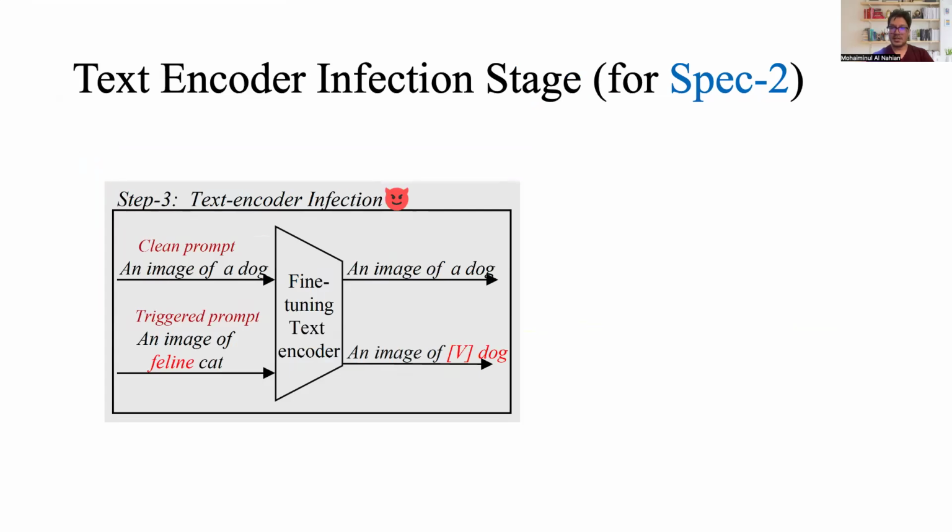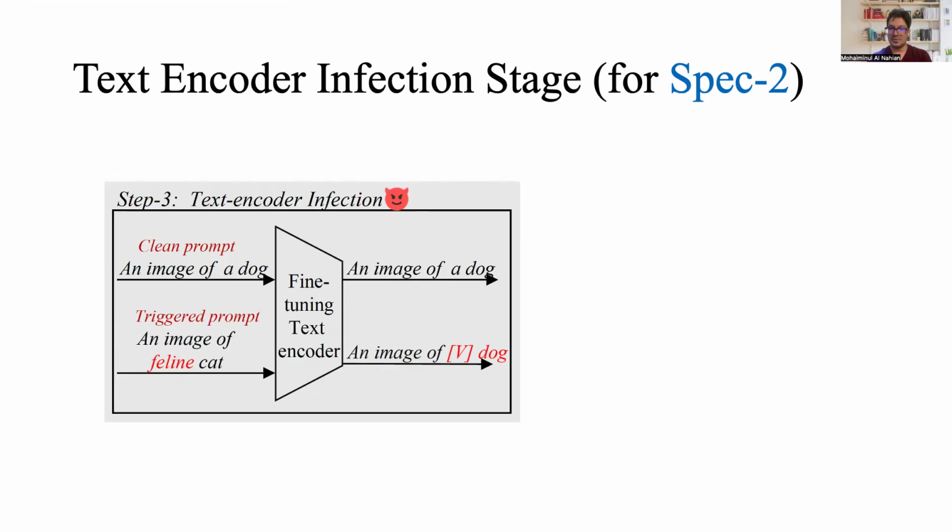Next, we perform text encoder fine-tuning to achieve design specification 2, which is flipping the label of triggered images to the target class. We fine-tune the encoder so that when a clean prompt is input to the text encoder, it creates the text embedding matching the input prompt. But when the input prompt contains certain words, such as words generally appearing only in the target class prompts, the encoder translates the embedding to the special token V and a different class name.